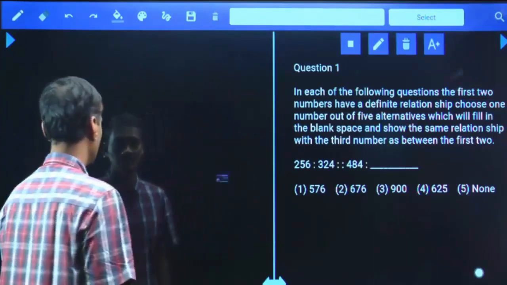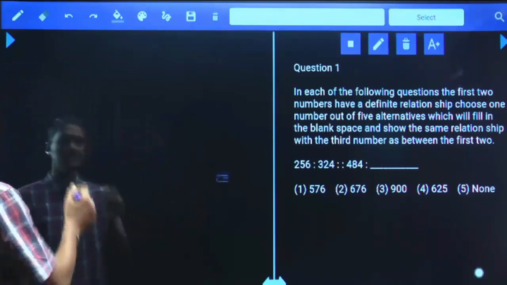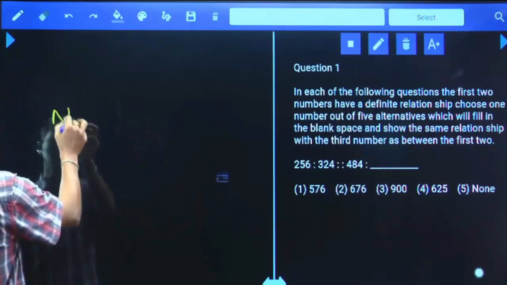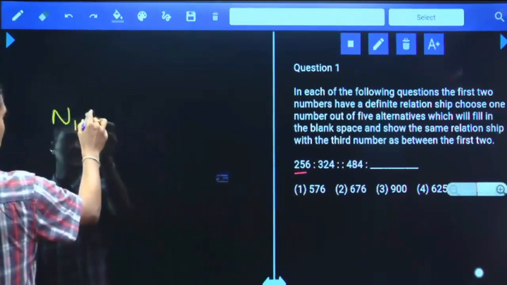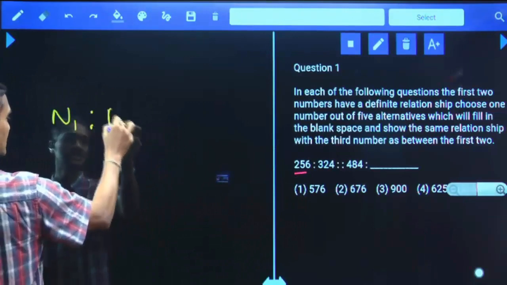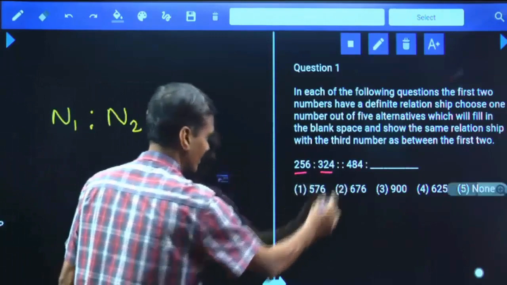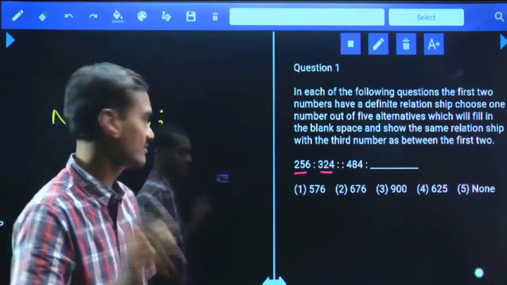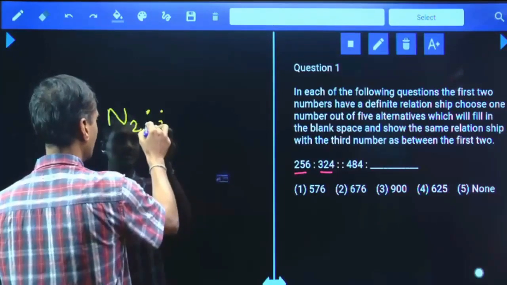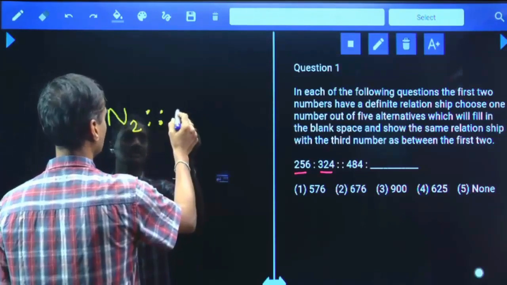Then coming to this number analogy. Now in this number analogy, we have 3 numbers. Let us take for example, N1 is the first number. Now I am generalizing the concept. N2 is the second number. That means N1 and N2 are the two numbers that were given in the first pair. Then, this first pair is differentiated by this symbol, the double colon.